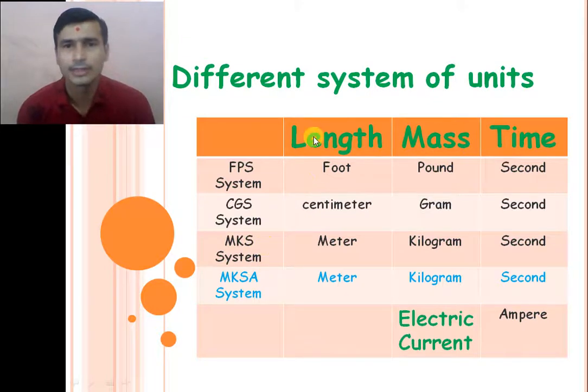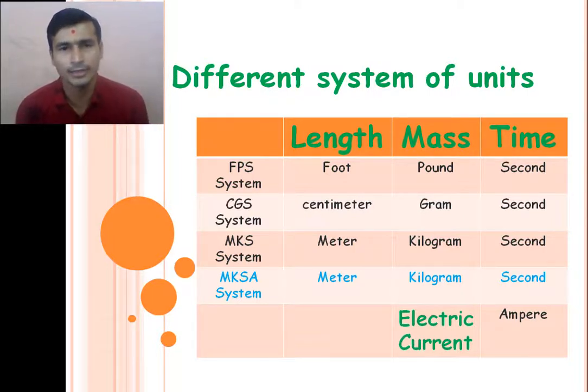In that, the unit of length is modified to the meter, right? The unit of mass is modified to the kilogram, and time is a second, so that we can represent larger values easily. The distance between two towns in meters we can easily describe.